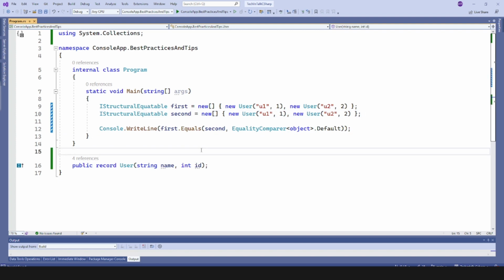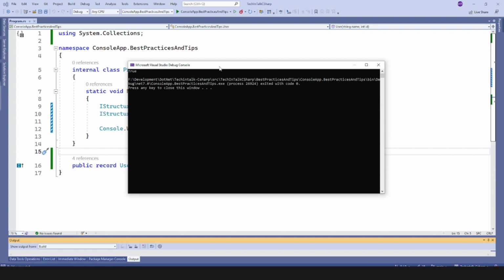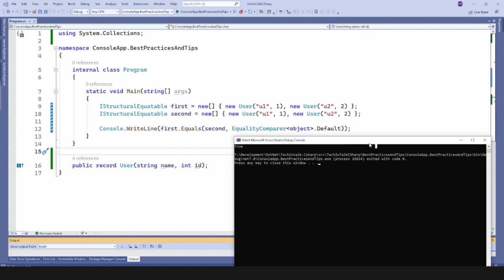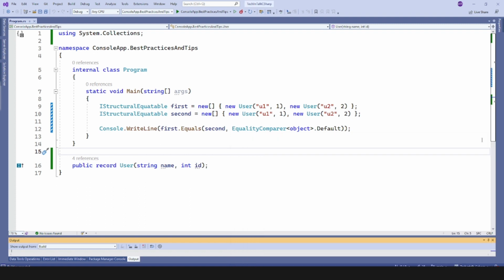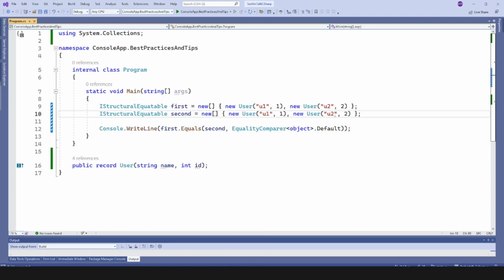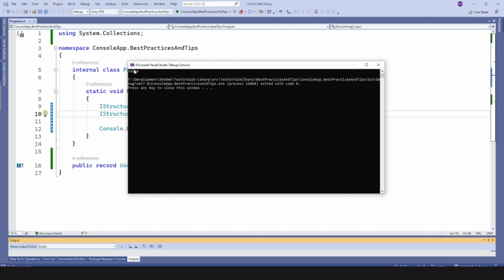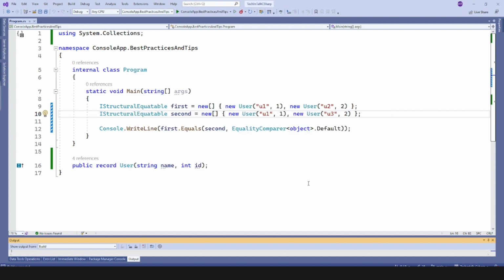Now let me run the code, and you can see it's still true, right? And if I try to change the value, let's say for the second one I use that as user 3 and initialize again, we will get false, right? So this is not only for primitive data types, we can pass custom objects as well. So that was missing, and I have seen lots and lots of repos on GitHub, but I haven't found this interface in the code.